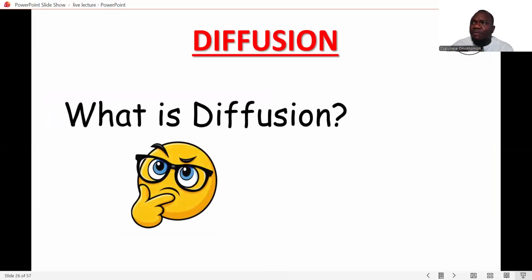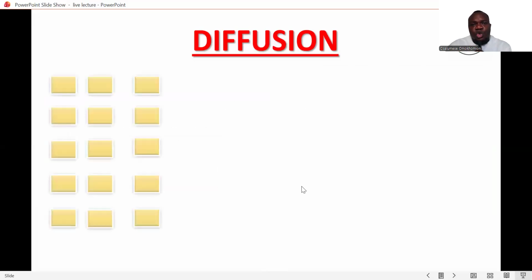So the most important thing we need to talk about right now is what this diffusion is. How do we define it? Before I give you a clear scientific definition of diffusion, I just want to give you an analogy of what diffusion is all about. For example, in a classroom, these yellow blocks here all represent the students. These students are in the classroom, receiving the lecture.